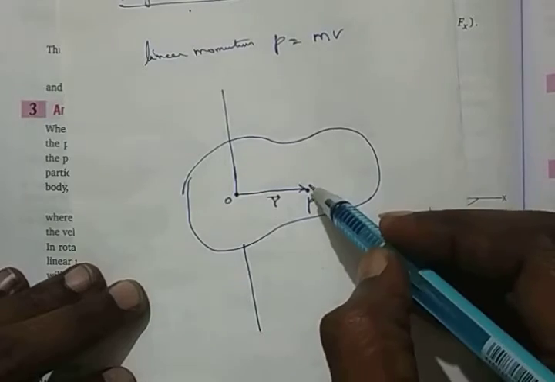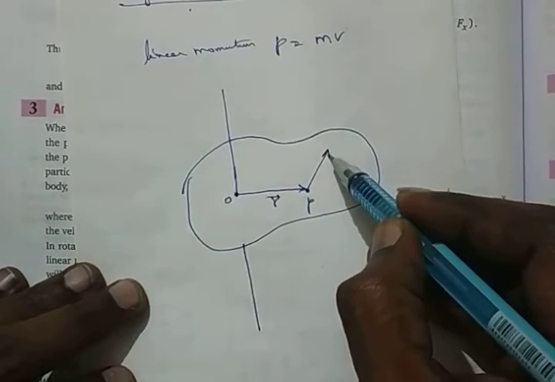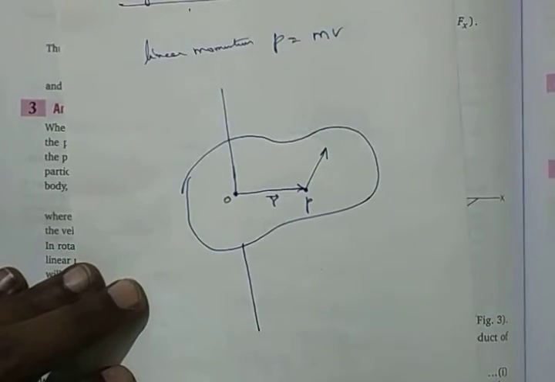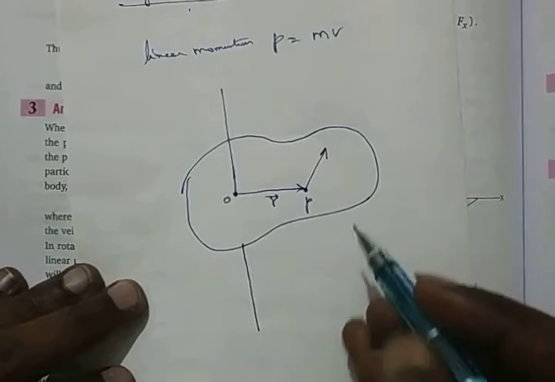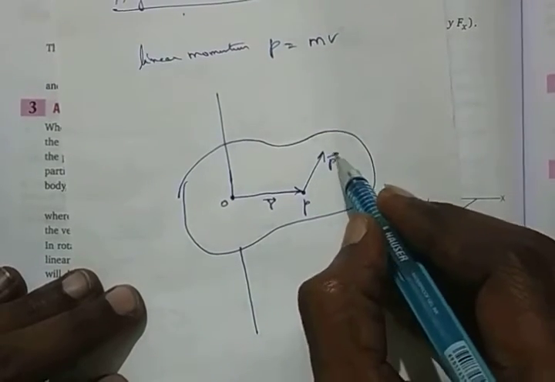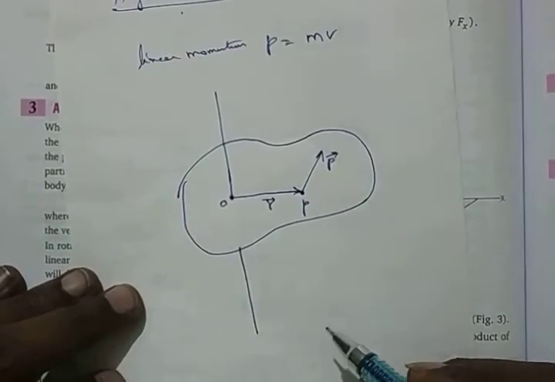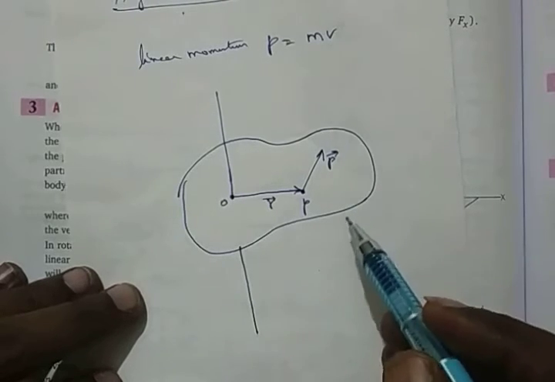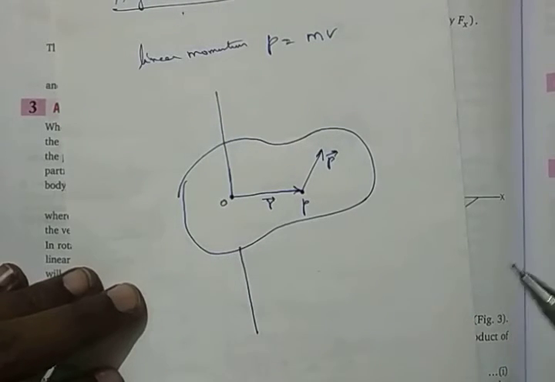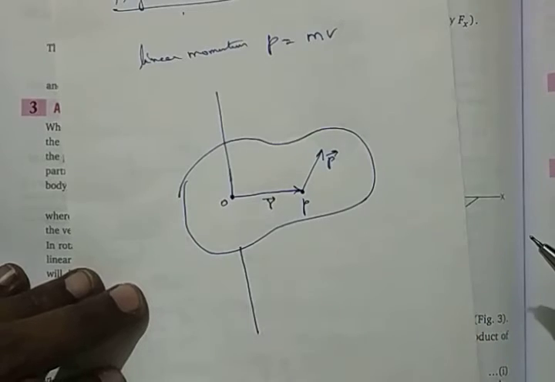Now when you apply a force F, similarly you can apply a momentum also. Let momentum be in this direction, because the force you apply will be equivalent to the momentum of the body, since mass into velocity is there because you have applied a force.